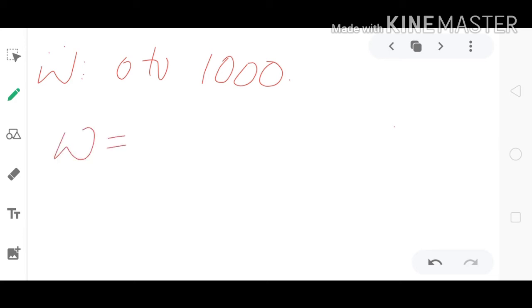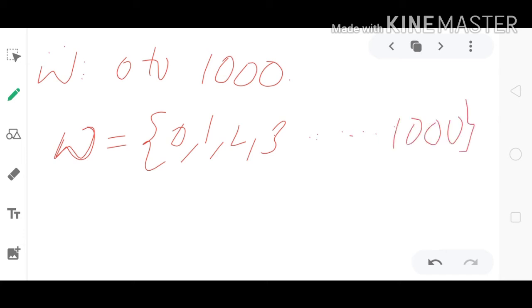Here our question is: set list the elements 0 to 1000. I think whole numbers, denoted with W. We cannot write all the elements. If we use the roster method, we can write the set name W equal to 0, 1, 2, 3 and so on, up to 1000, but it is a very lengthy process.